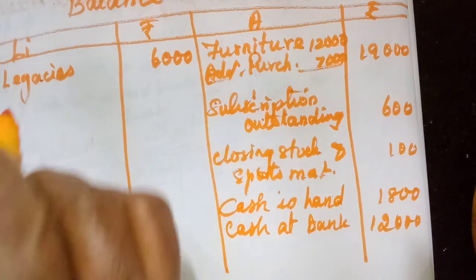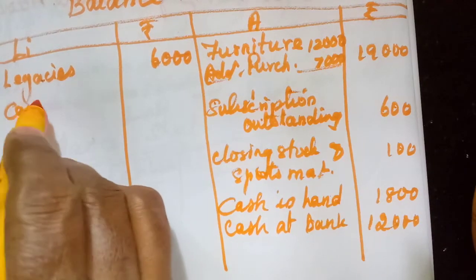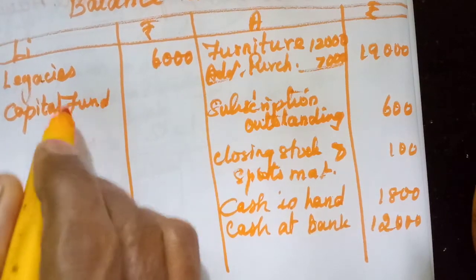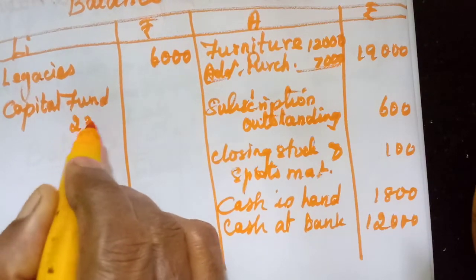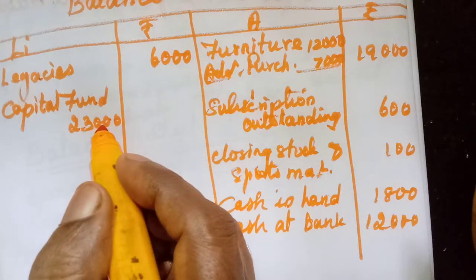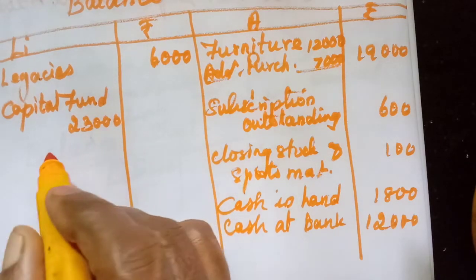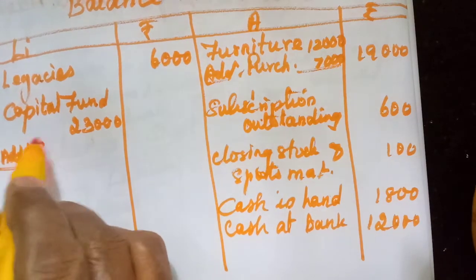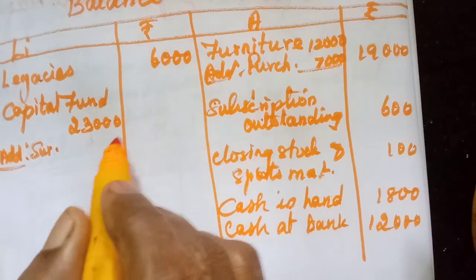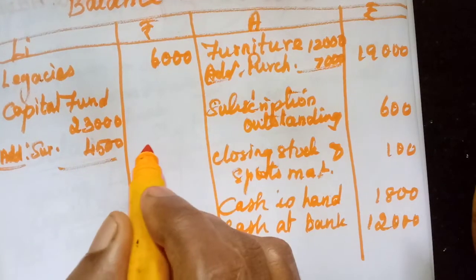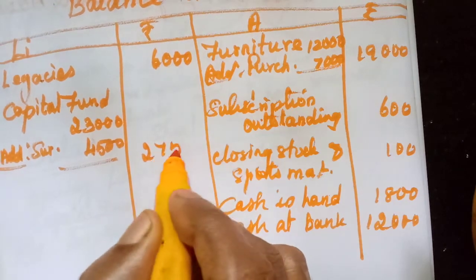Now capital fund. Capital fund, how much? 23,000. We need to do one adjustment in this one. What is it? We need to add the surplus. So add surplus. How much? 4,500. So how much we will get? 27,500.